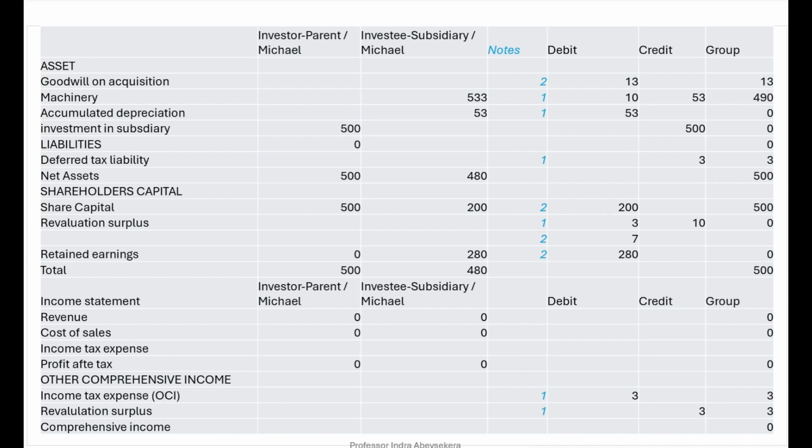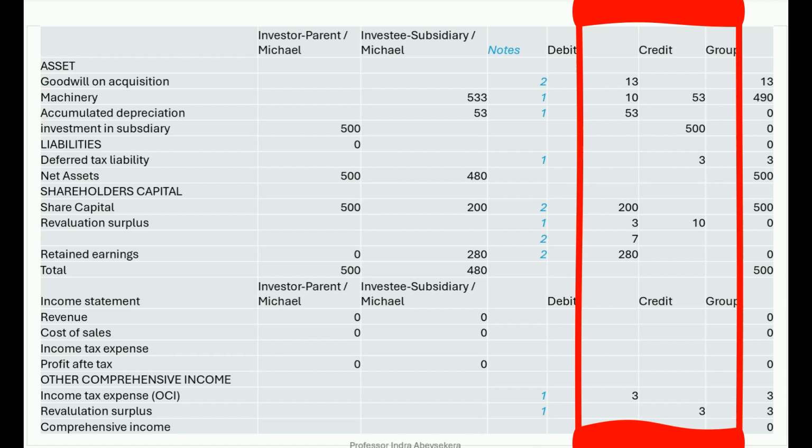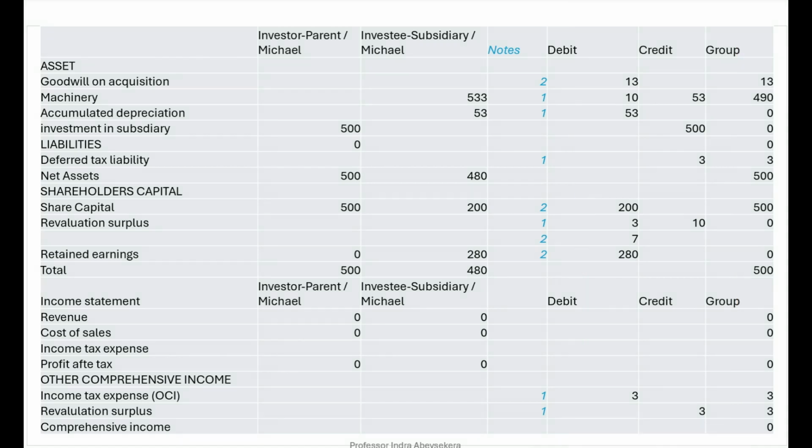We debit income tax expense, other comprehensive income 3 million and credit deferred tax liability 3 million. With the close of the account, we need to now take the close of the income tax expense of other comprehensive income. So therefore, we credit into revaluation surplus in the other comprehensive income. We credit that and we debit revaluation surplus 3 million.